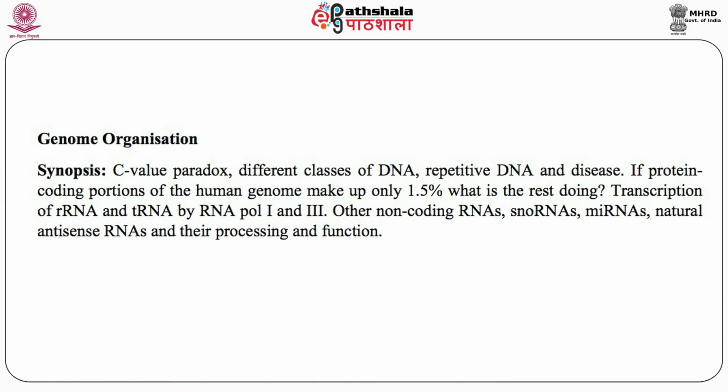Now, genome organization. Let us have a synopsis of that. We will talk about the C-value paradox, different classes of DNA, and repetitive DNA. If the protein coding portion of the human genome makes up only 1.5%, what is the rest of the DNA doing? There is transcription of rRNA and tRNA by RNA polymerase I and III. Other RNAs such as small nuclear RNAs, microRNAs, and non-coding RNAs are there.